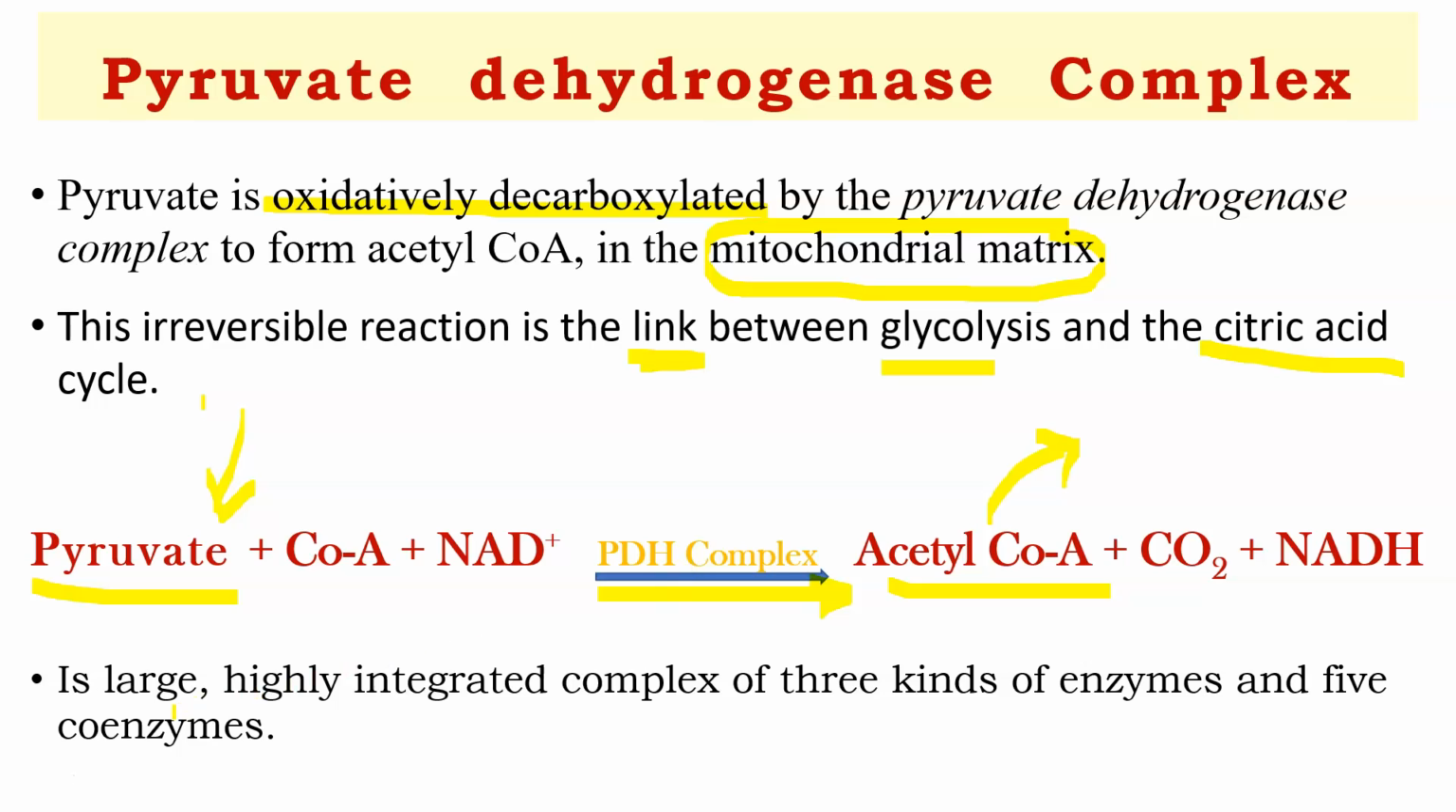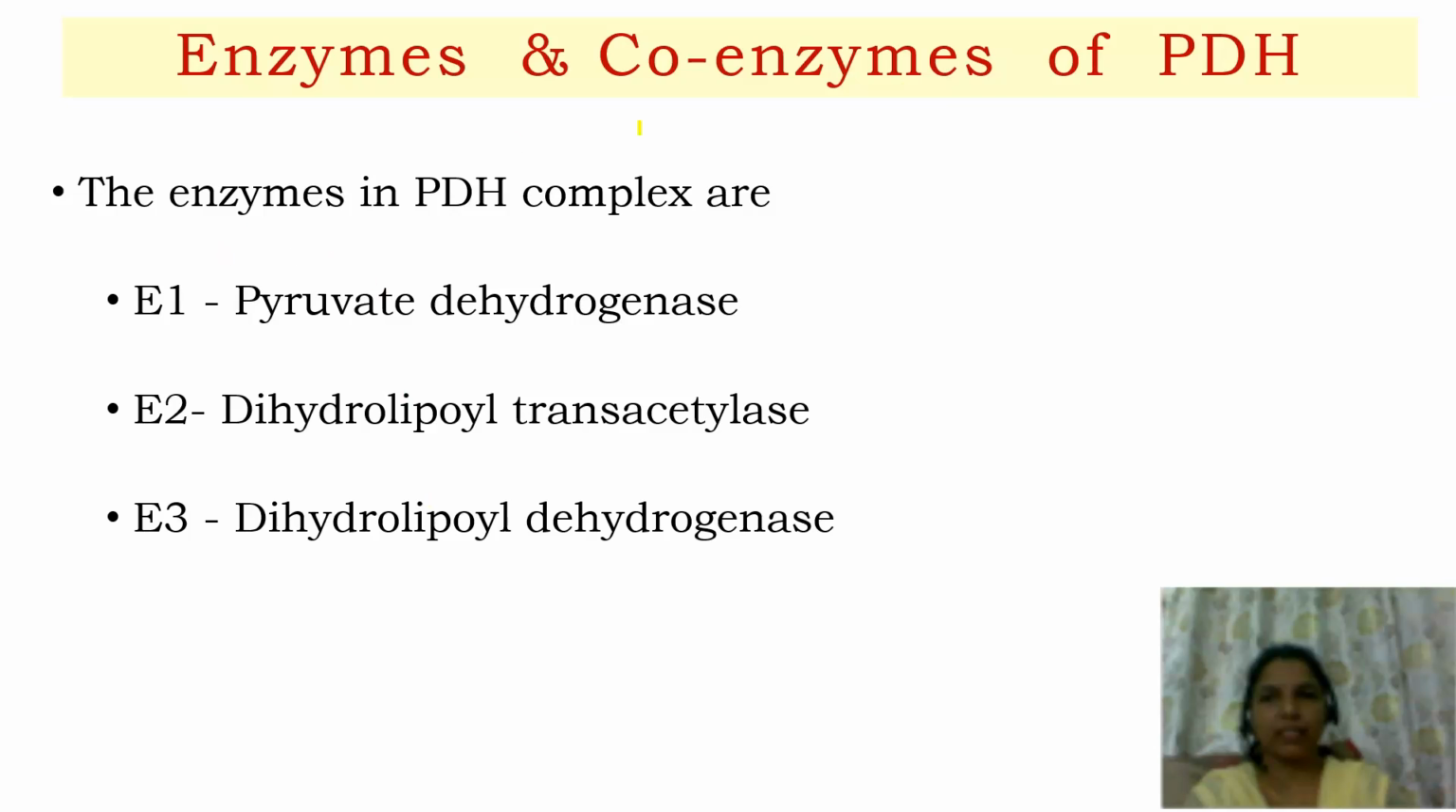This multi-enzyme complex we are talking about, the PDH complex, pyruvate dehydrogenase, is a large and highly integrated complex of 3 kinds of enzymes and 5 coenzymes. Let us know what these 3 enzymes and 5 coenzymes are. First, let us go to the enzymes. There are only 3 enzymes you have to remember in PDH: enzyme 1, enzyme 2 and enzyme 3, and they have specific names also.